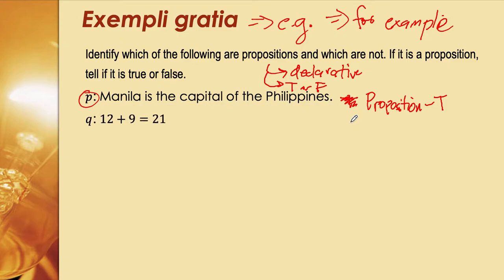How about q? Q is another proposition: 12 plus 9 equals 21. Is this a declarative statement? Yes, only that it's a mathematical sentence, but it's still declarative. It declares that 12 plus 9 is equal to 21. Pretty much it is also a proposition, so let's write P for proposition, and we also say that it's true because indeed 12 plus 9 is 21.